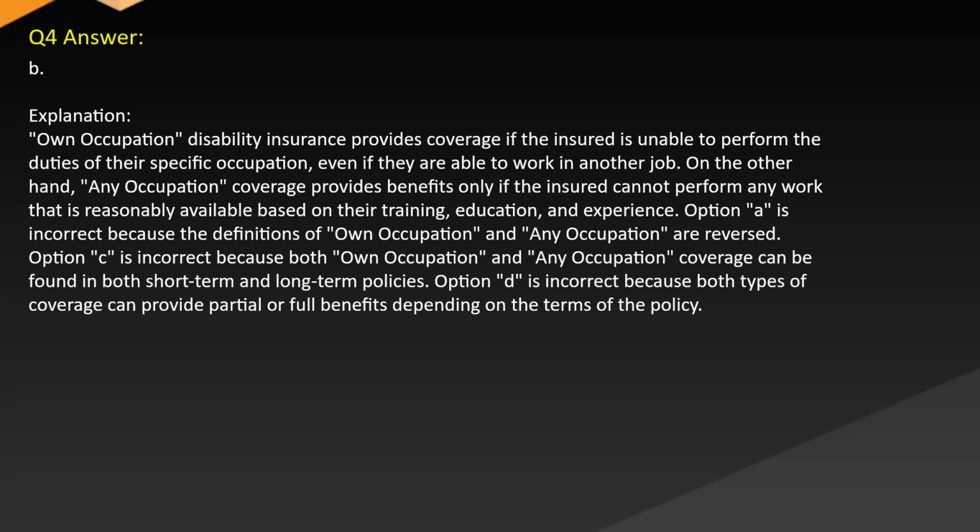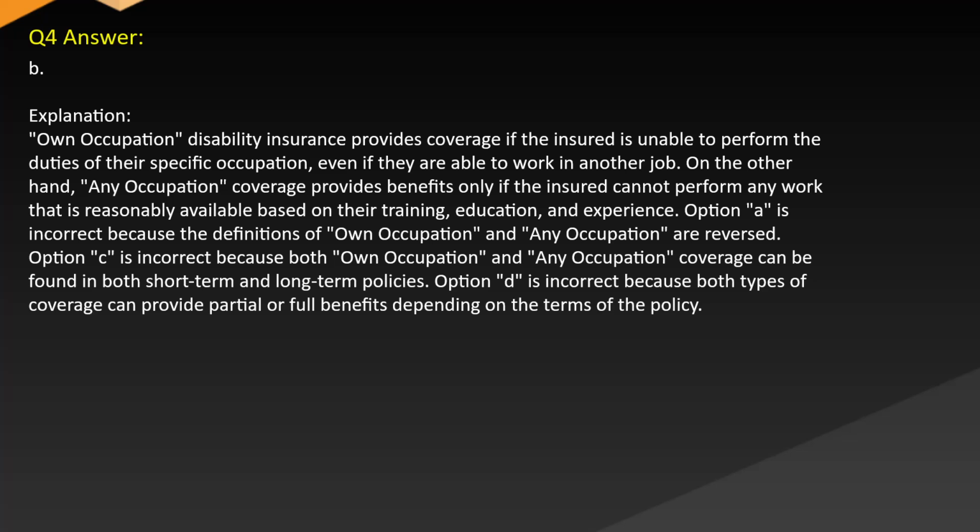Answer B. Explanation. Own occupation disability insurance provides coverage if the insured is unable to perform the duties of their specific occupation, even if they are able to work in another job. On the other hand, any occupation coverage provides benefits only if the insured cannot perform any work that is reasonably available based on their training, education, and experience.